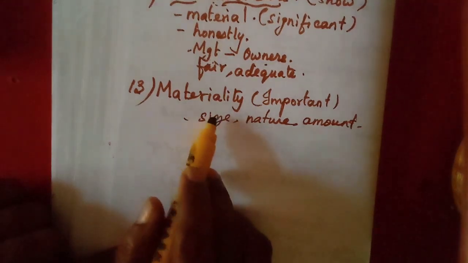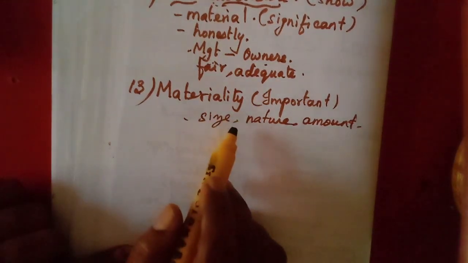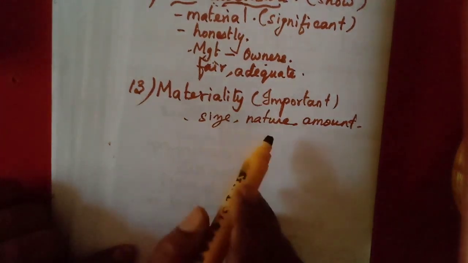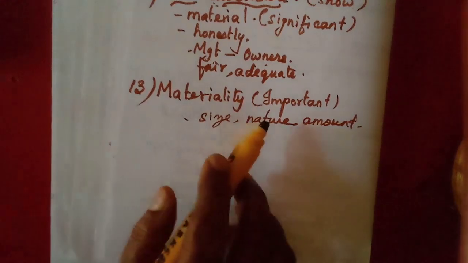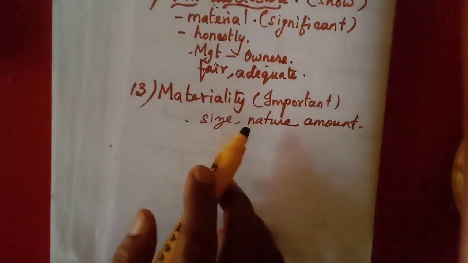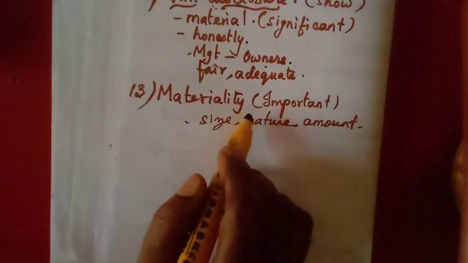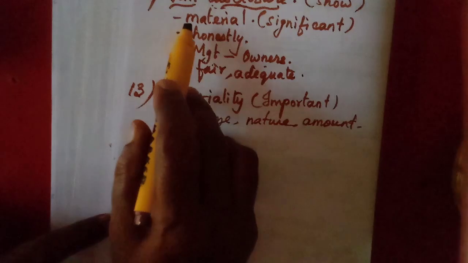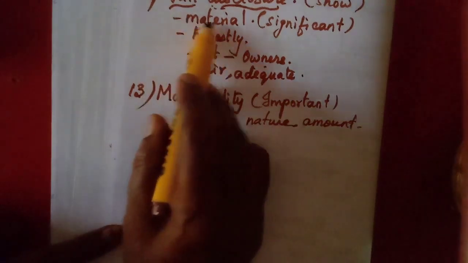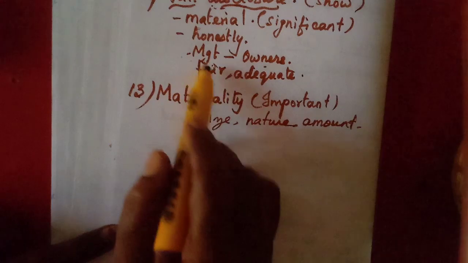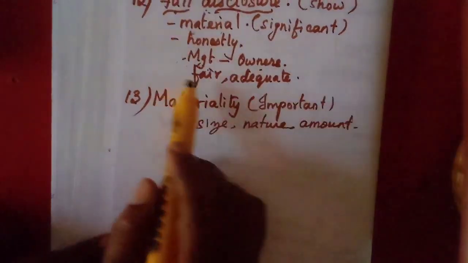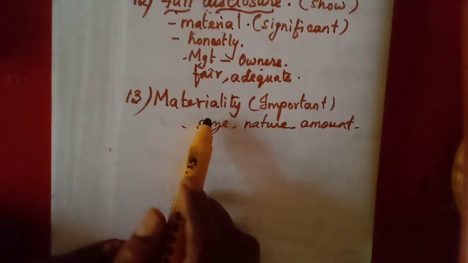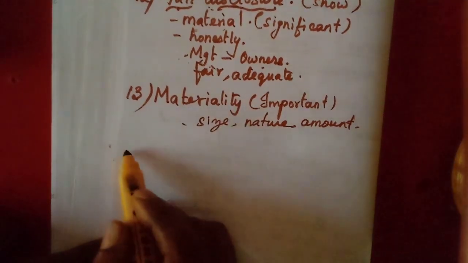For one organization a particular item may be immaterial, but the same item may be material for another type of organization. So all the material information must be disclosed. We have learned that everything should be shown, but here is one exemption: some very immaterial information may not be shown in the books of accounts.